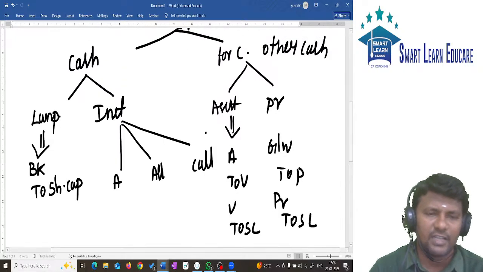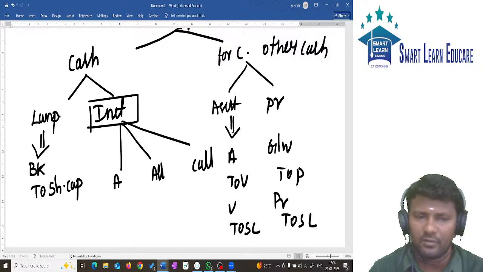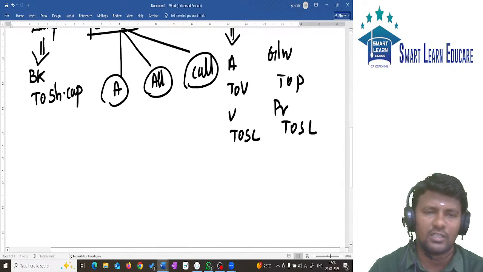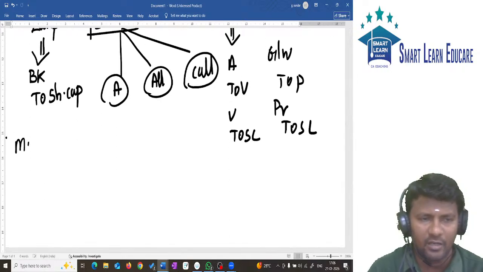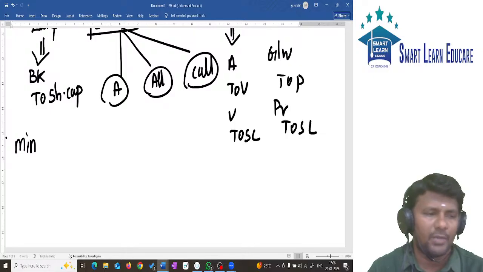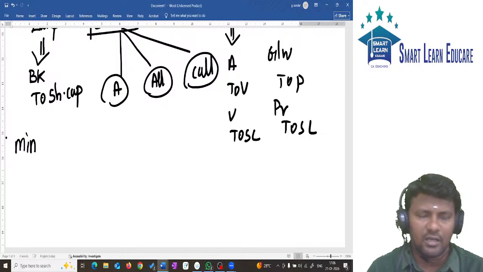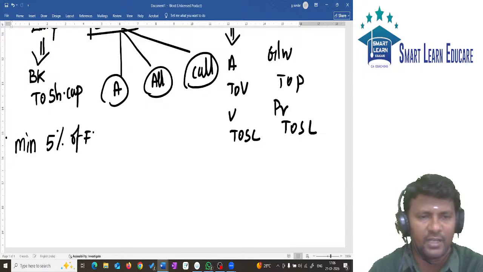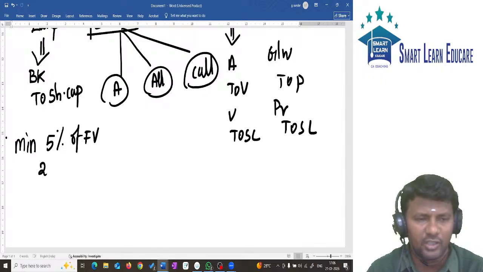And when shares are issued in installment, we have three installments: application, allotment, and call. In this, we also discussed minimum application money. What is the minimum application money? As per the Companies Act, it is 5% of face value. As per SEBI guidance, it is 25% of issue price.